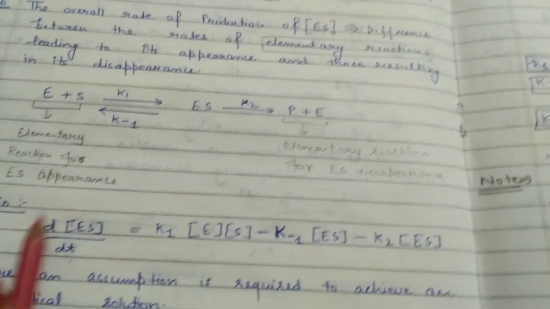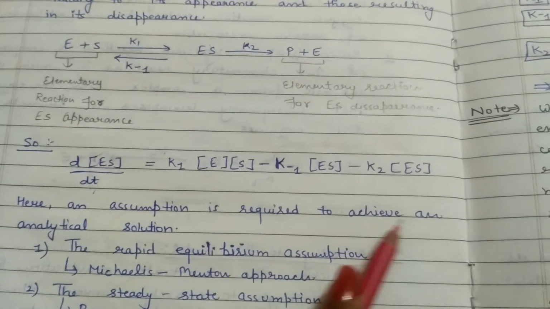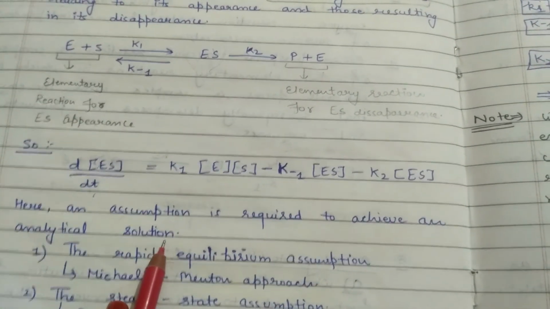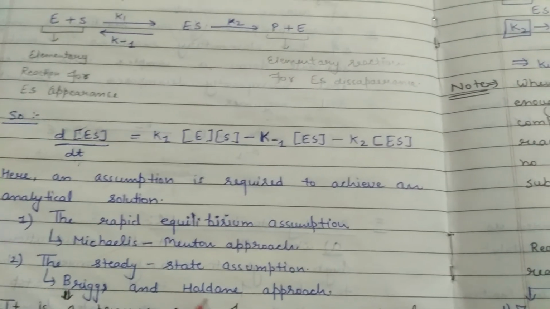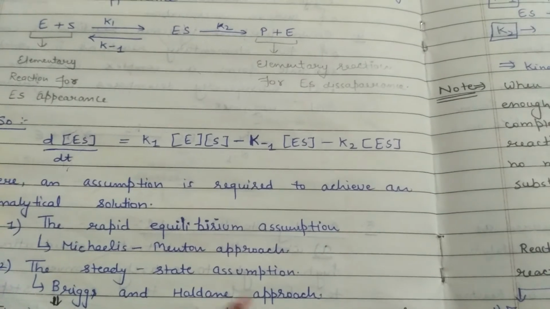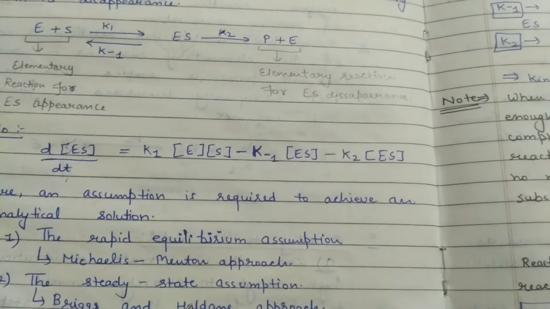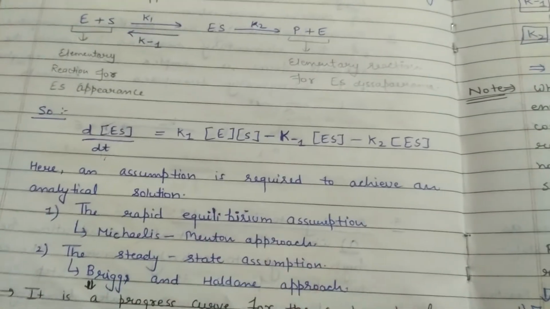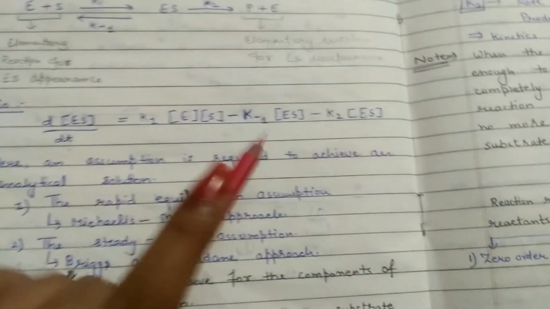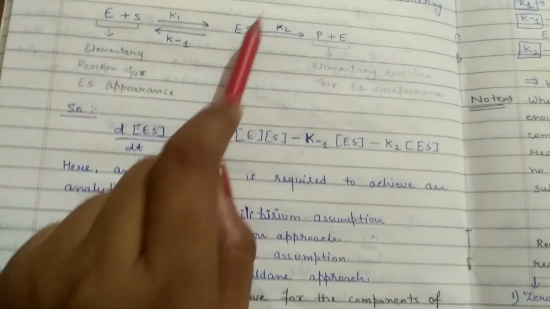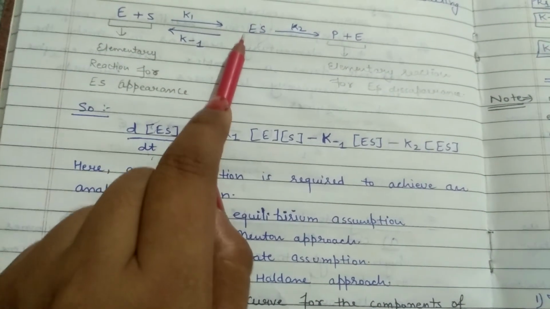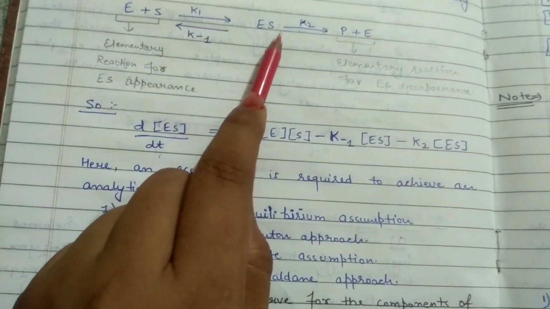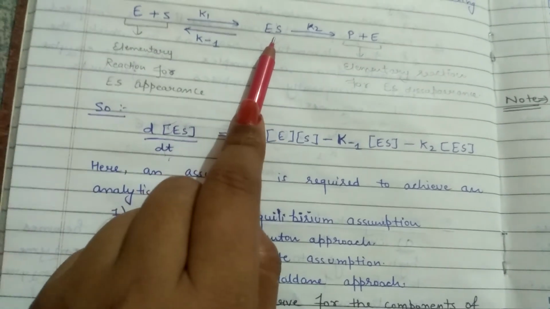This is the overall reaction, and this is the assumption required to achieve an analytical solution: the rapid equilibrium assumption, and the steady state assumption, that is the Briggs-Haldane approach. These are other laws used in enzyme kinetics. So the difference between these two elementary reactions gives the amount of disappearance or appearance of enzyme substrate complex.